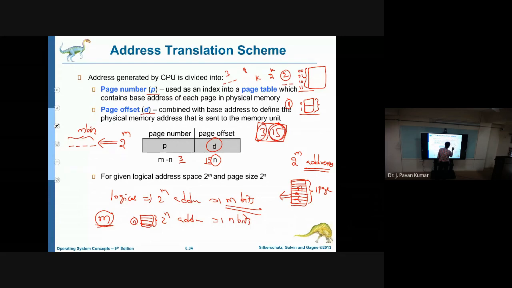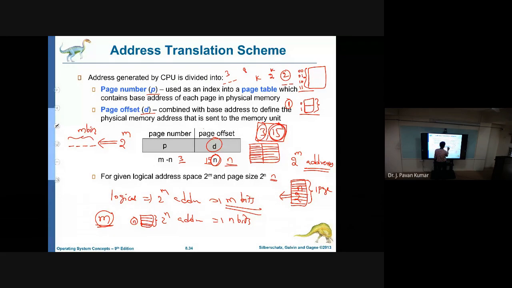To identify the line number, how many bits do we require? n bits. Why? Because in each page we will have 2 power n lines. Consider one simple book. In the book we have several pages. This is one page, this is another page, and the same number of lines in each. In each page we have 2 power n lines. To identify the line number, we need to use n bits. That's what we indicate here as the page offset.